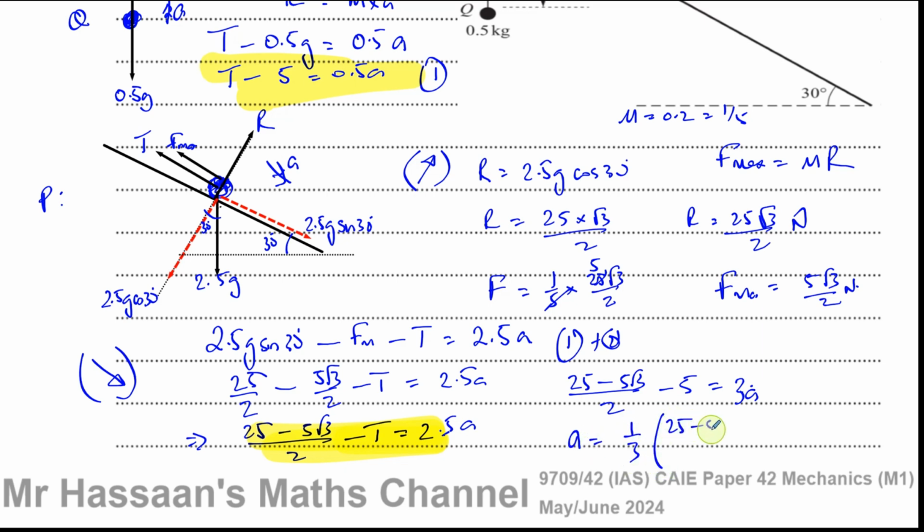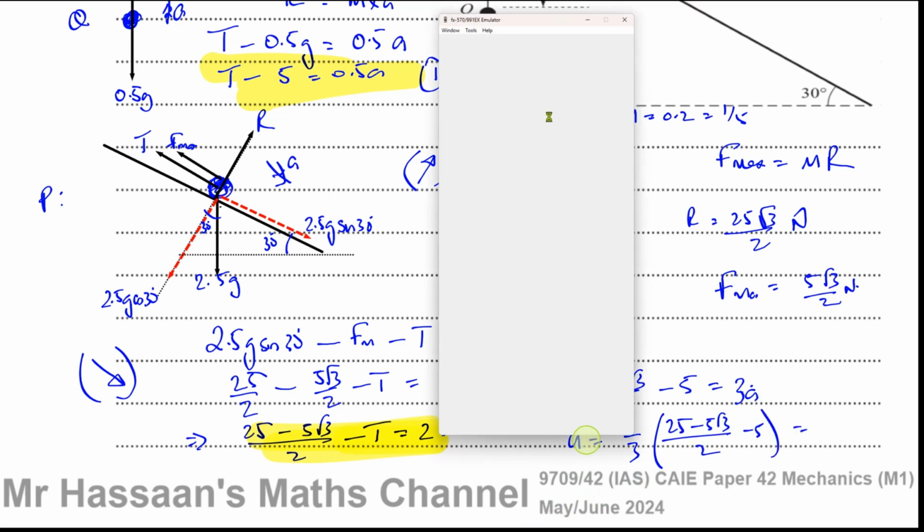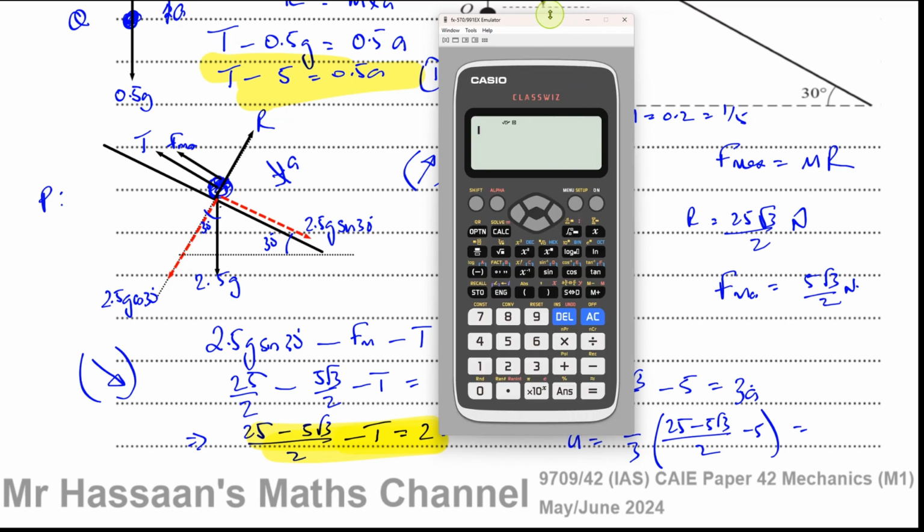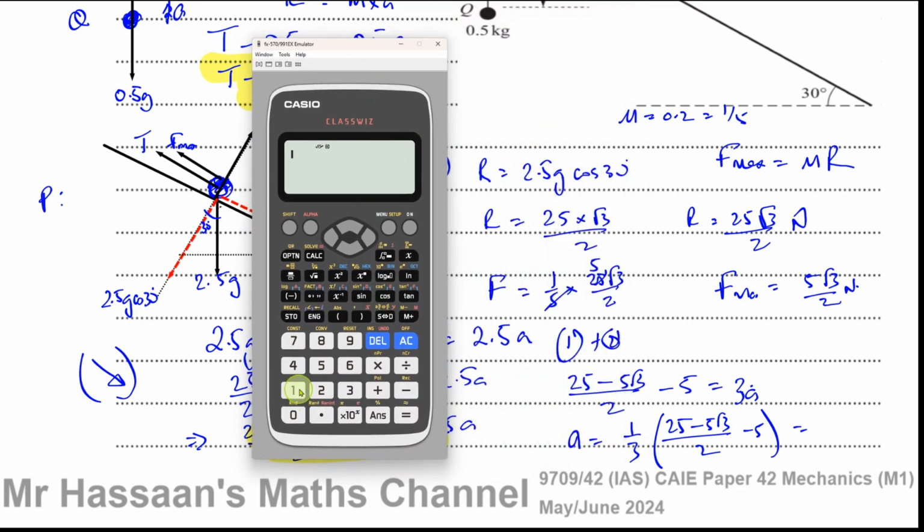So I've kept everything in exact form. And now I can work out the actual acceleration. So I have 1 over 3 times 25 minus 5 root 3 over 2 minus 5.